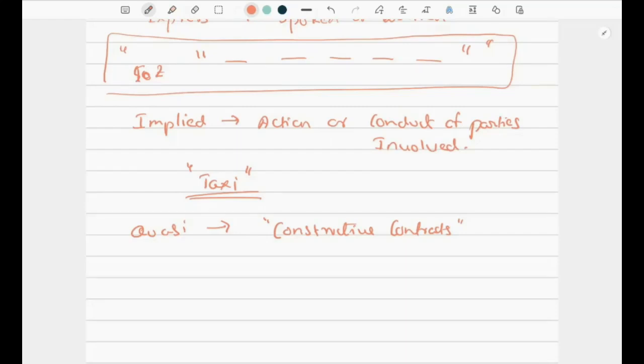It is created by law. They have created it through law. And it is not even necessary that it be enforceable by law. Quasi contract. So what does it mean actually? Okay, let's understand with a very simple example. It's a day-to-day example that we generally make.